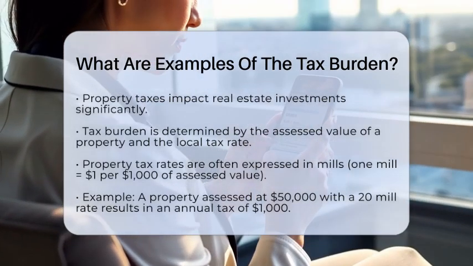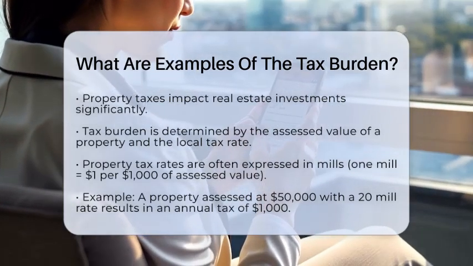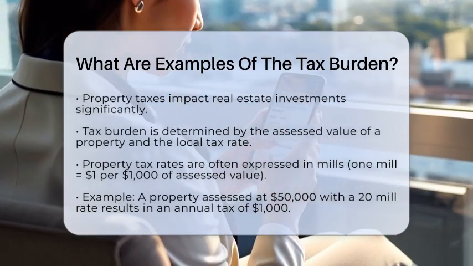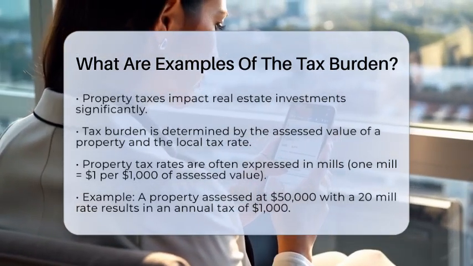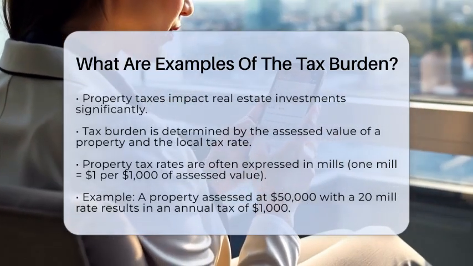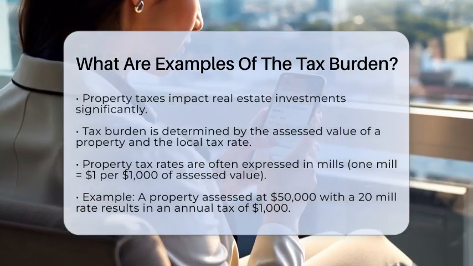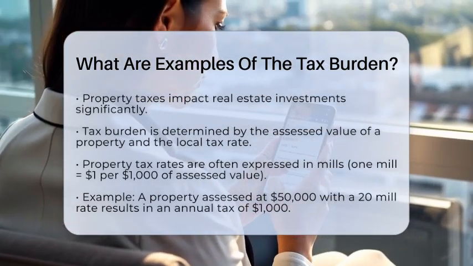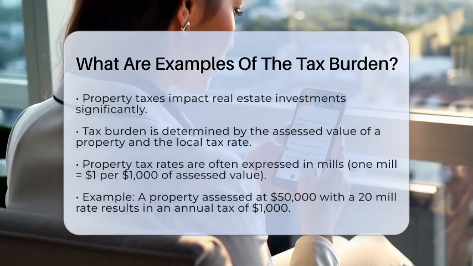First, property taxes are calculated based on the assessed value of a property and the local tax rate. This is often expressed in mills, where 1 mil equals $1 of tax for every $1,000 of assessed value. For instance, if your property is assessed at $50,000 and the mill rate is 20 mils, your annual property tax would be $1,000. This amount reflects the tax burden you carry as a property owner.